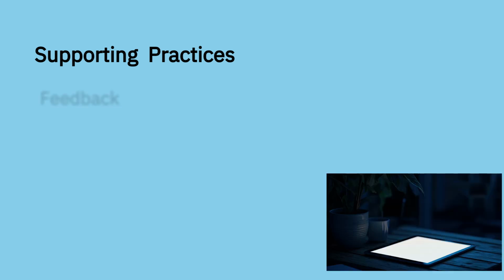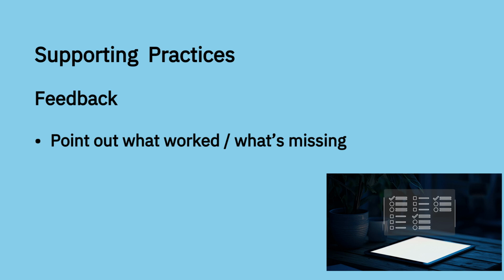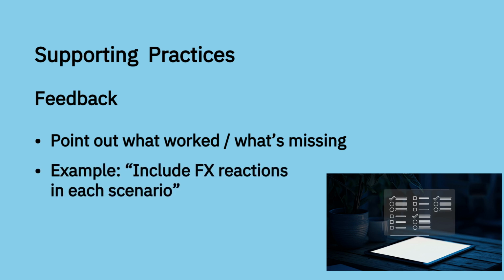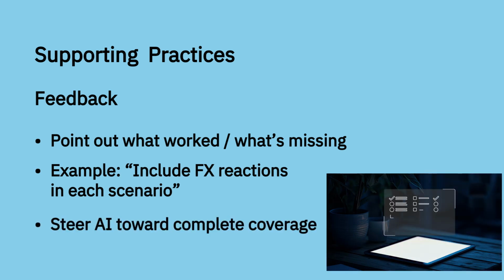The second is feedback. Tell the AI what worked and what didn't. If the draft covers equities and bonds but skips the dollar, you can respond, "Rerun the note and include FX reactions in each scenario." By pointing out gaps, you guide the model toward more complete coverage.